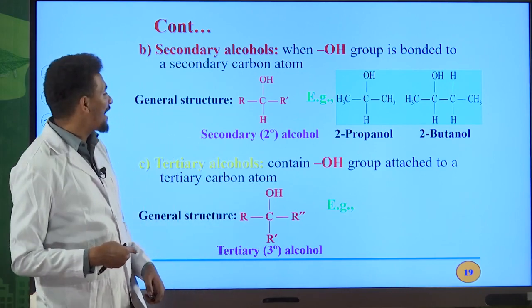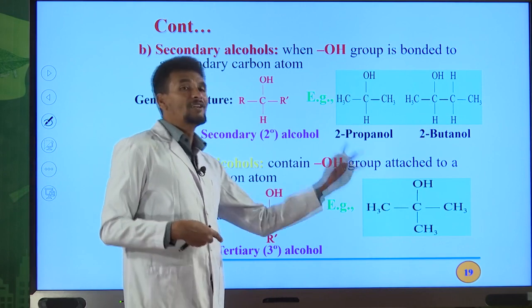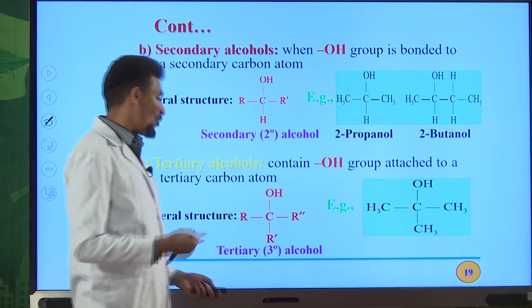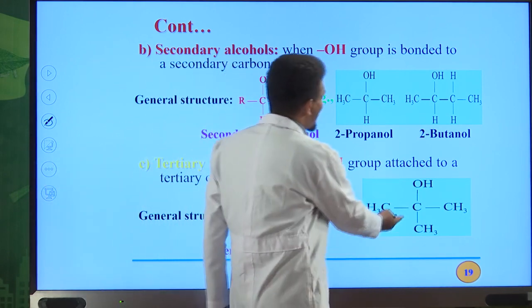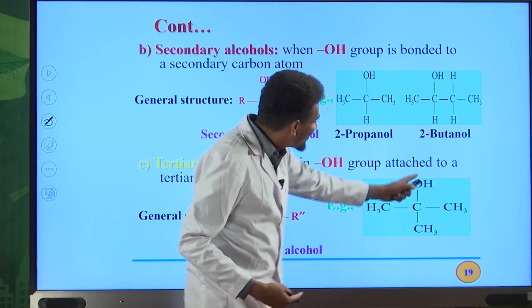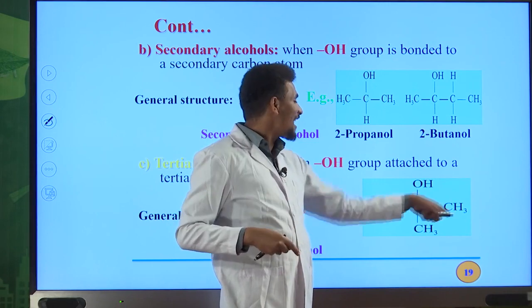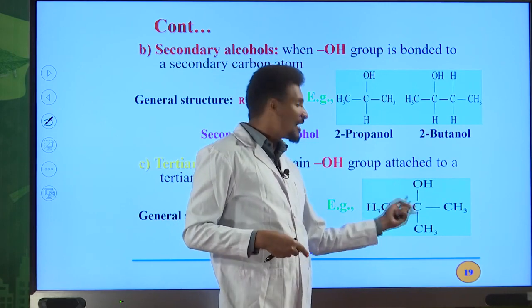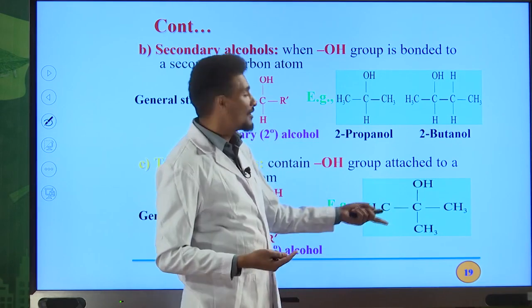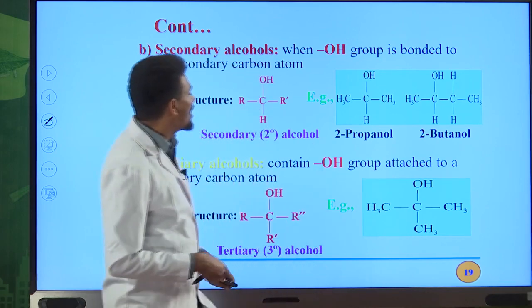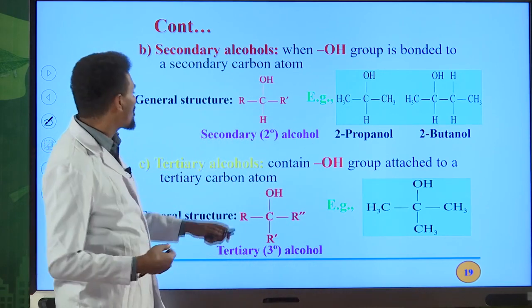Okay, let me show you one example. For example, this is the best example for tertiary alcohol. Why tertiary? Because the carbon directly bonded to the OH group is also bonded to 3 other carbon atoms. Therefore this carbon is a tertiary carbon. Due to this, this organic compound can be classified as a tertiary alcohol.